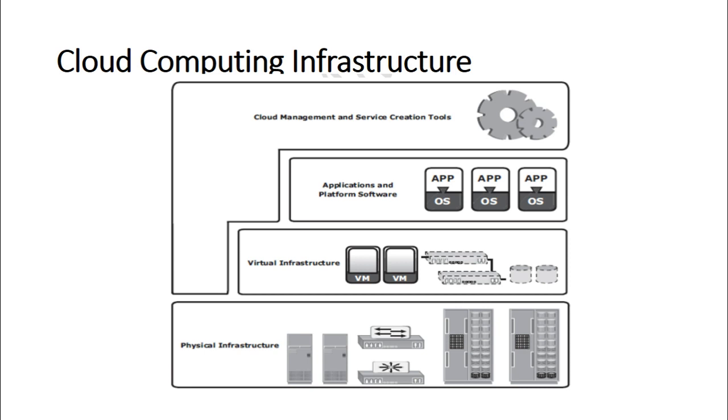In case of software as a service, both the application and the platform are provided by the cloud service providers, whereas for the platform as a service, only the platform software is provided by the cloud service providers. Consumers export their applications to the cloud. So the consumers themselves have to export their applications onto the cloud. So that is the application and the platform software layer.